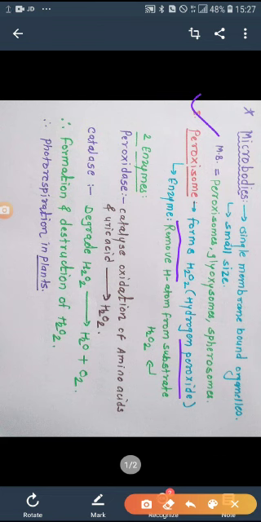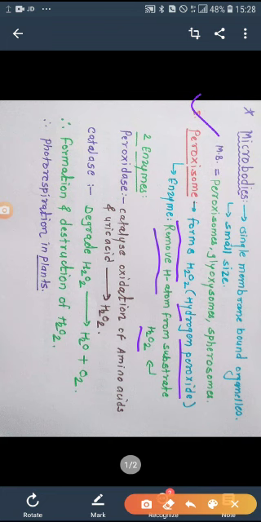Such hydrogen peroxide is produced in one cell organelle, and the name of this organelle is the peroxisome. Means the name peroxisome comes from this peroxide. This hydrogen peroxide H2O2 is produced in the peroxisome by the action of some enzymes. Those enzymes present in the peroxisome remove the hydrogen atom from the substrate and produce the hydrogen peroxide.